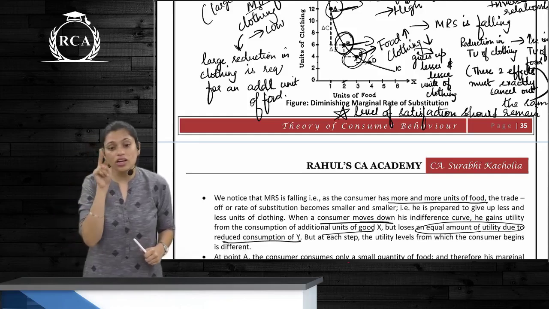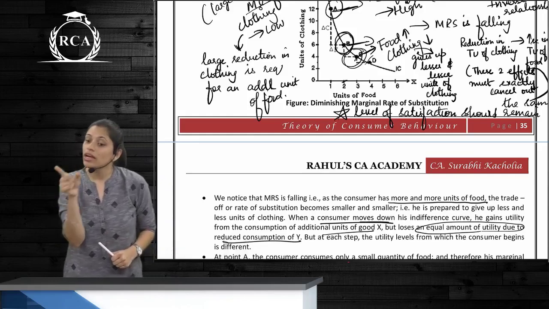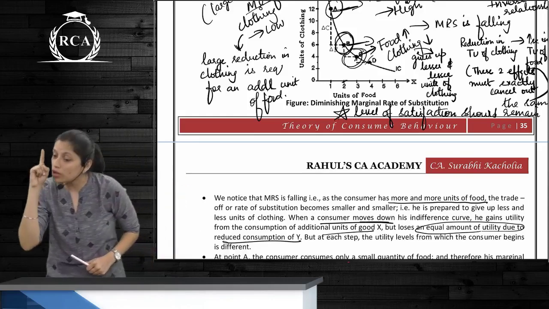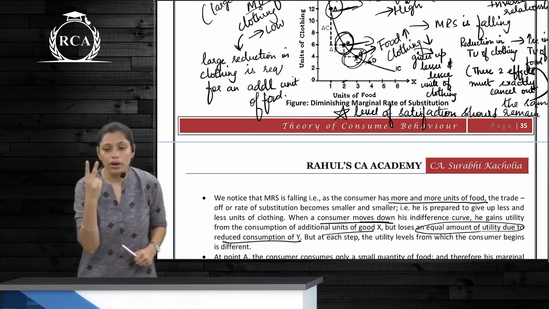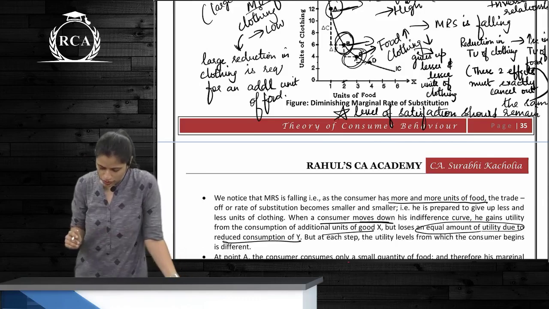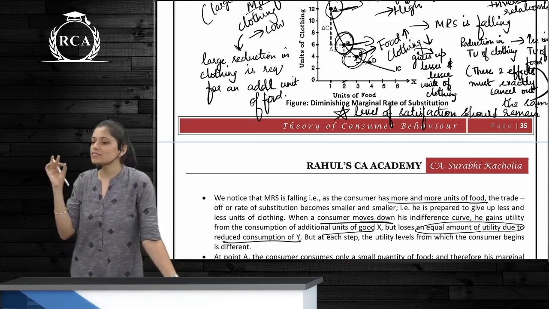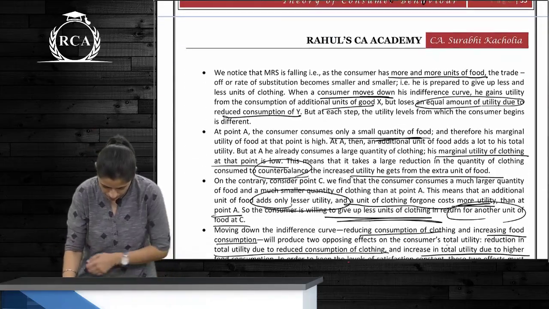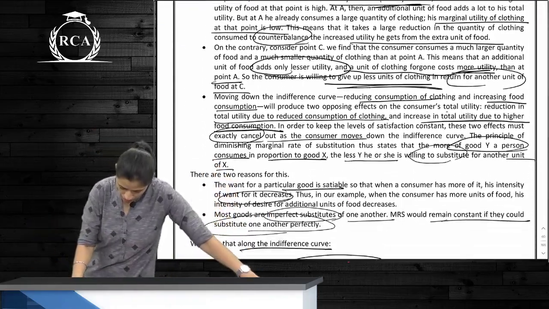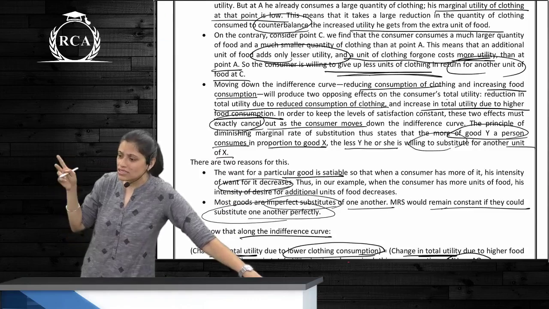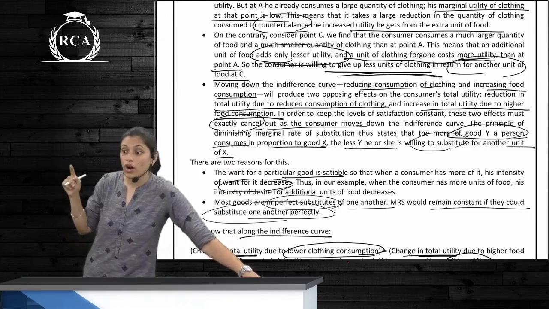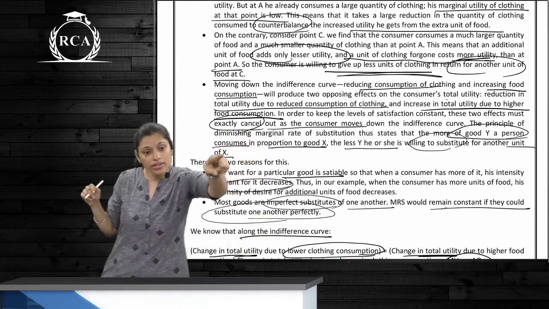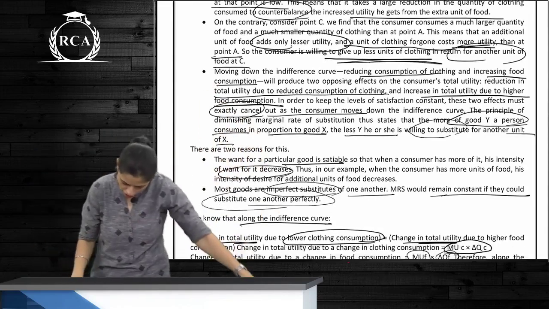But here you're talking about a combination of two goods. In diminishing marginal utility, we're talking about a single commodity. Here you're talking about a combination of two. So basically the level of satisfaction needs to remain the same. Now basically you have to counterbalance both. Yes, no? Counterbalance what? TU of food is equal to TU of clothing.